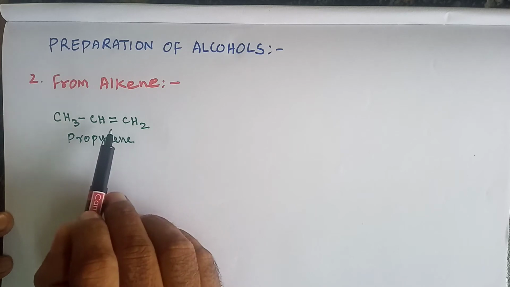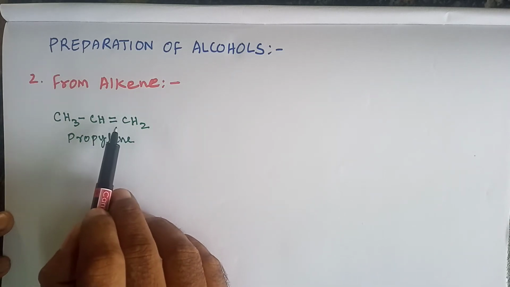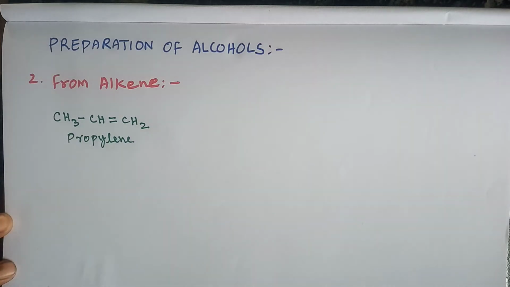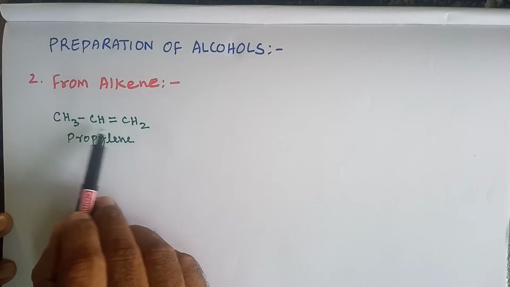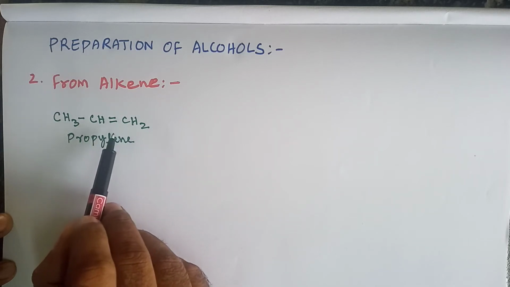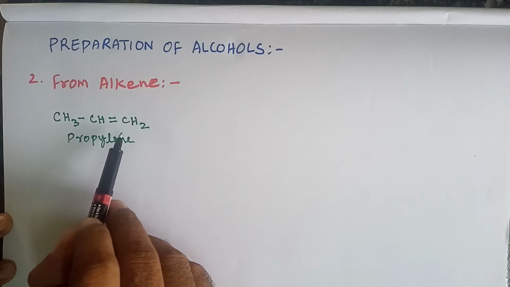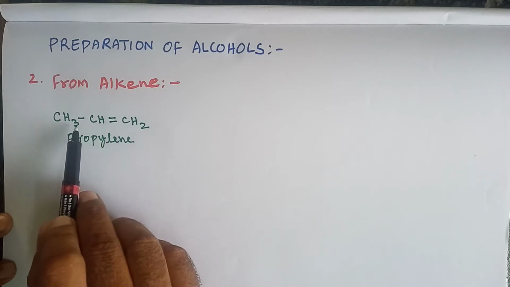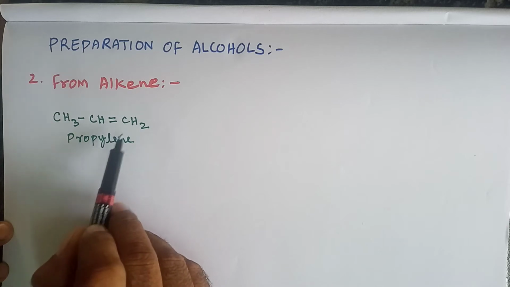Here is the addition of water across the double bond of an unsymmetrical alkene. This is the unsymmetrical alkene. What is an unsymmetrical alkene? It is an alkene which has a different number of atoms on both sides of the double bond.